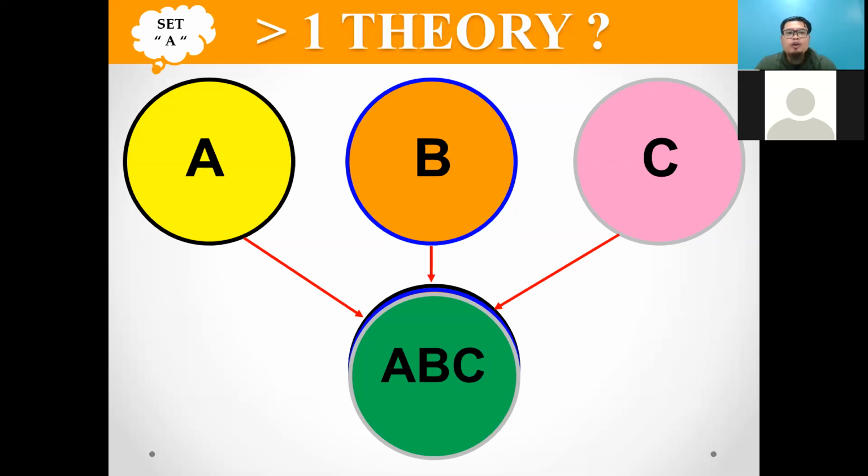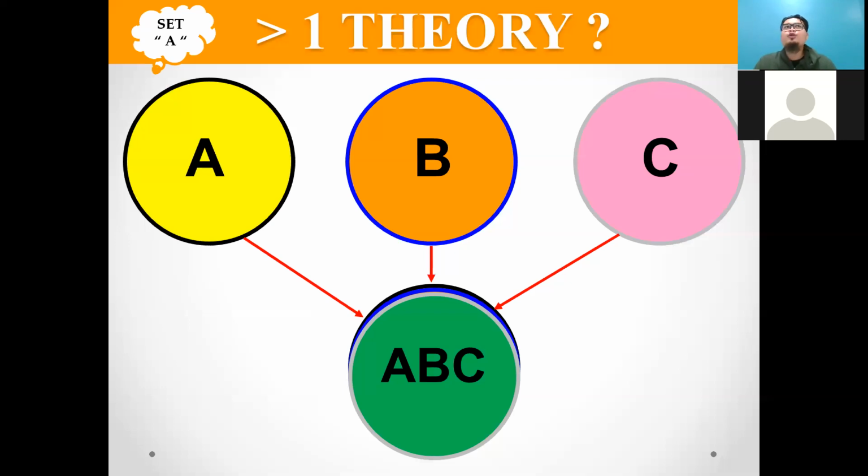Theory B is actually the same as theory A, and theory C is actually the same as theory A. So sometimes theories out there are actually redundant and replicated. For example, you can choose whichever is better, either theory A, theory B, or theory C.